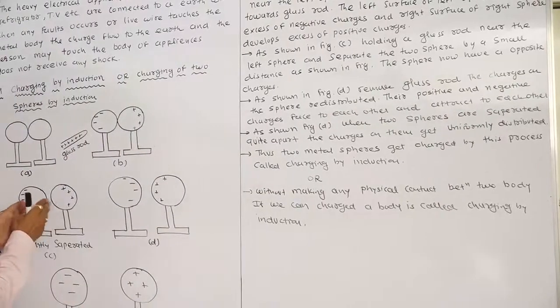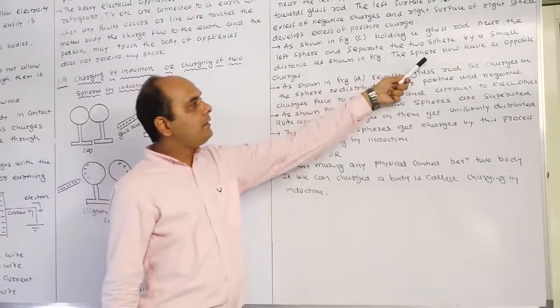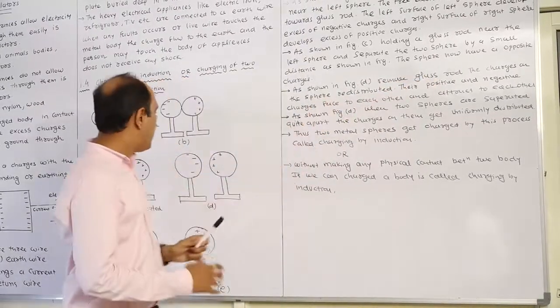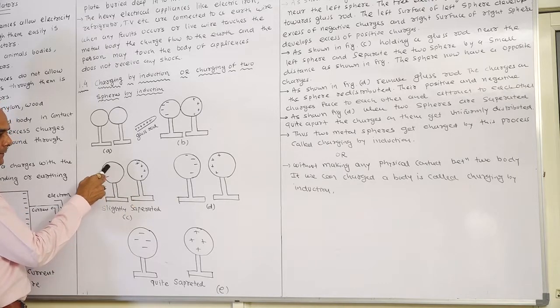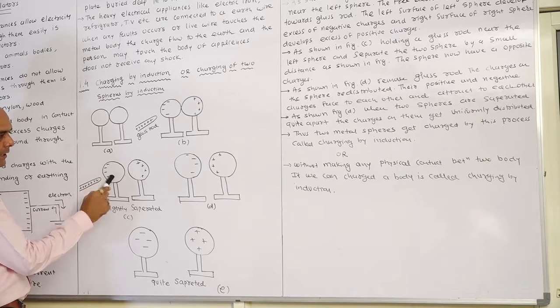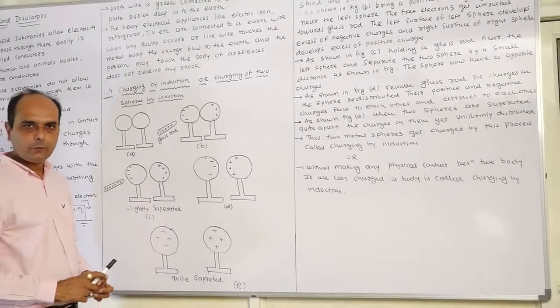The spheres now have opposite charges. Means what? The left sphere has negative charges, and the right-hand side sphere has positive charges. Okay.